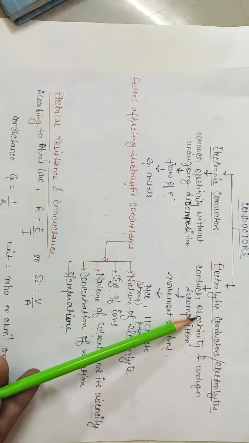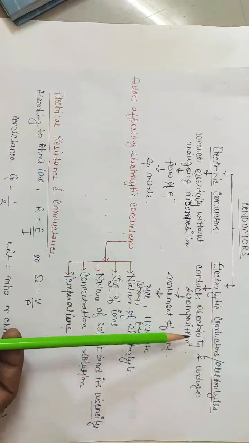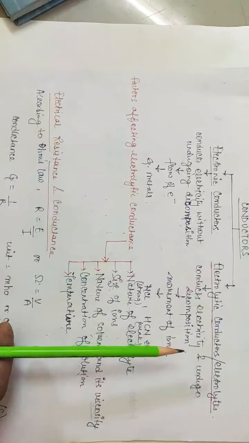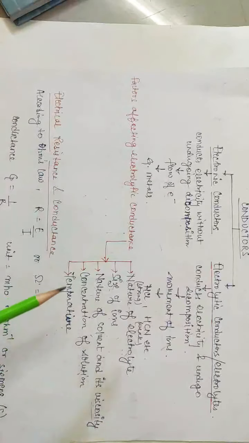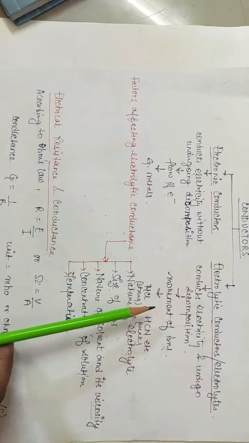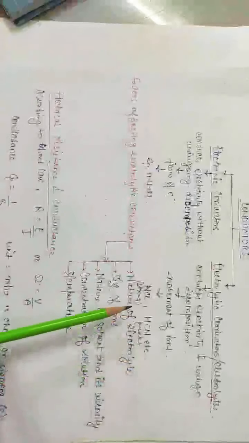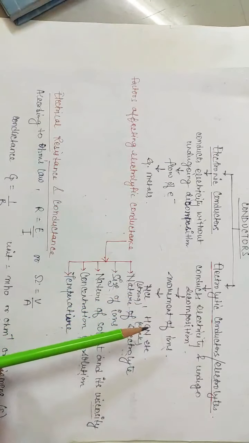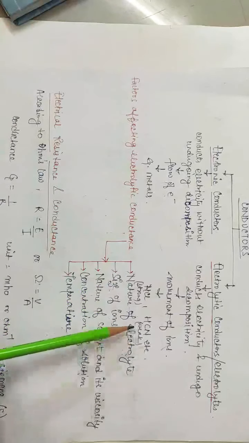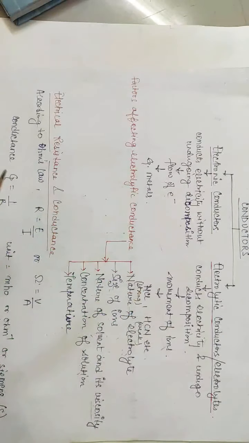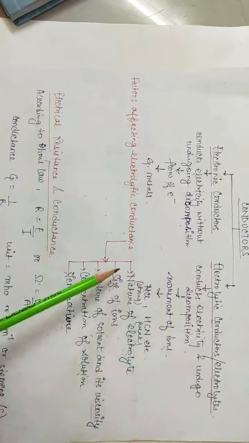Electrolytic conductors conduct electricity and undergo decomposition. That is, when current is passed through them, the electrolytic conductors undergo decomposition. The conductance is mainly due to movement of ions. For example, solutions of acids, bases, salts in water, fused salts, etc. are examples of electrolytic conductors. They are also known as electrolytes.